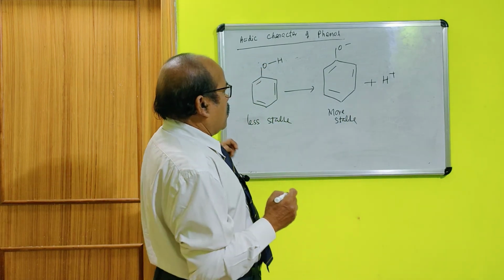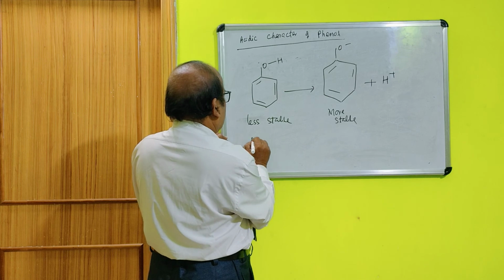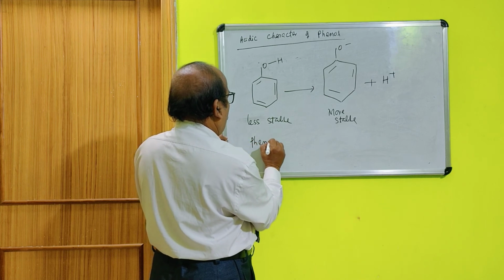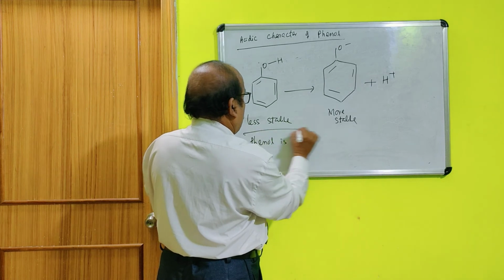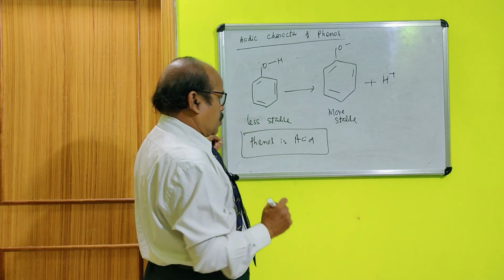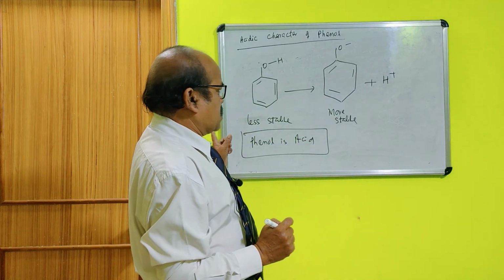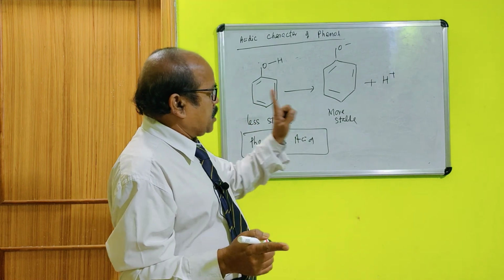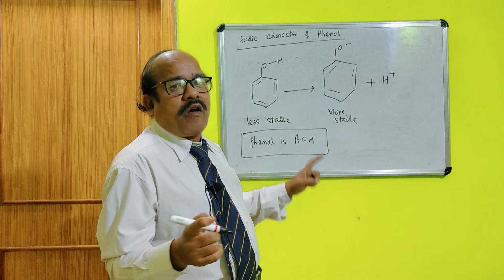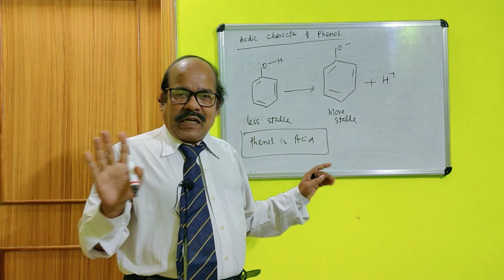Hence, phenol is acid, because according to Bronsted-Lowry theory, a substance which can donate, which can give off an H plus ion, will be called an acid. I hope it's clear to you all.